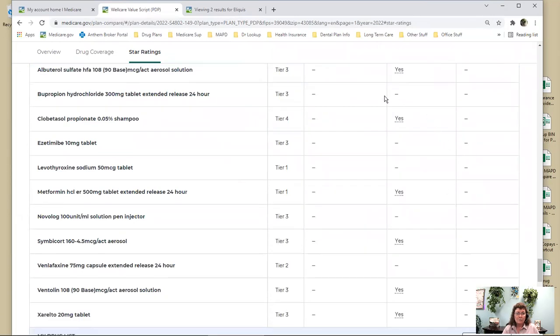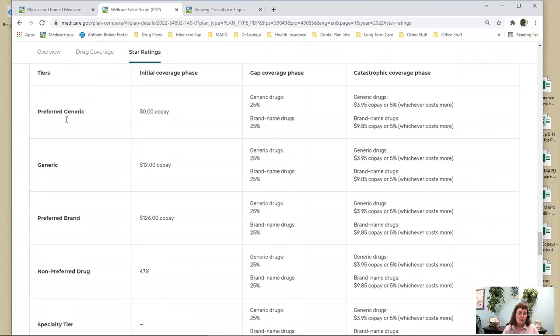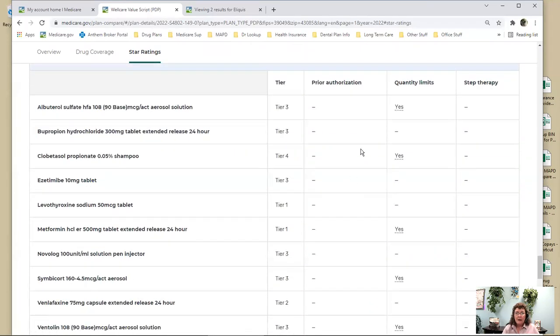Then it comes down here. This is important too. This chart I like too. It tells you, do they rate your drug as a generic, a brand, or what tier is it? Tiers being, what are you going to pay? If there's a yes in prior authorization or step therapy, that means that your doctor is going to need to call the plan to get that approved. So you might say, but I've got 3 refills left. It doesn't matter how many refills you have left. If it has prior authorization or step therapy, your doctor is going to have to call this particular plan, being in this example, WellCare, and get it approved.